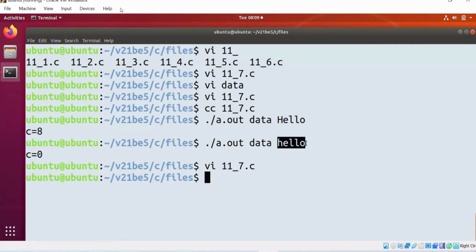This hello is present 0 times. Why? Because it is case sensitive, small h. But in my file, capital H is there.